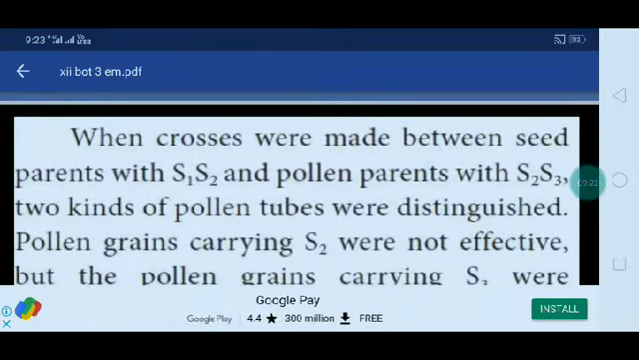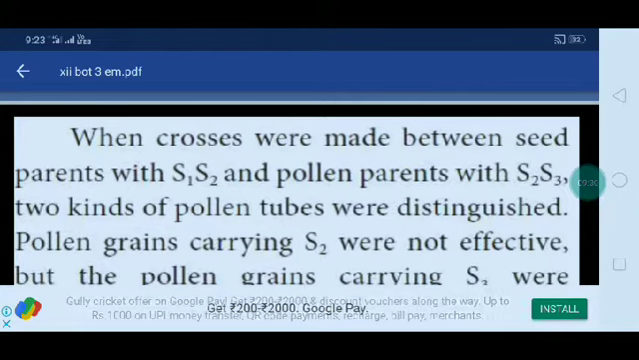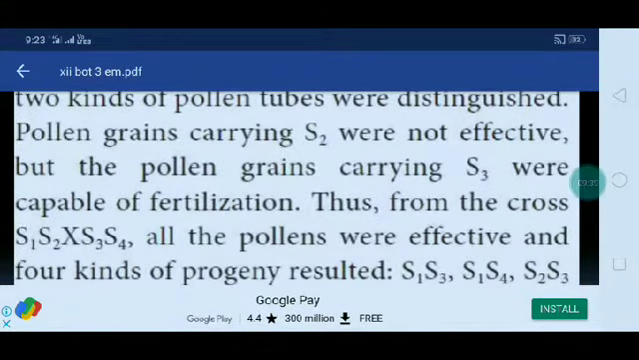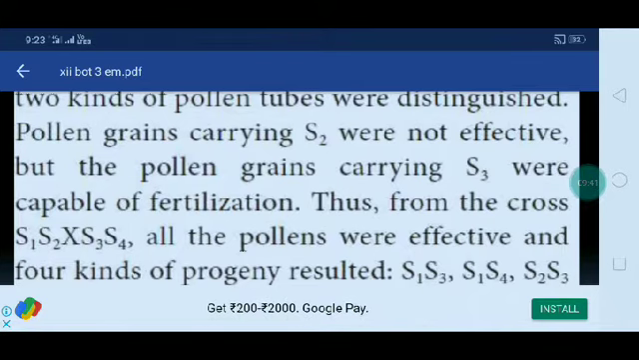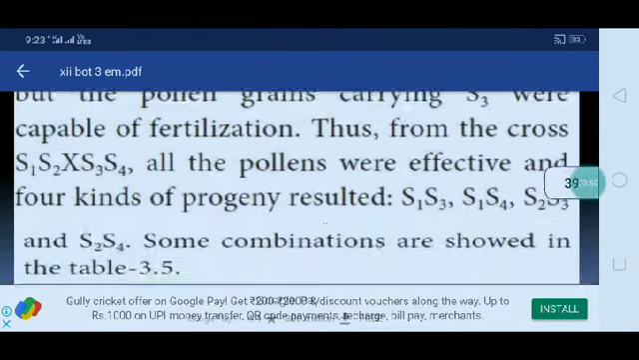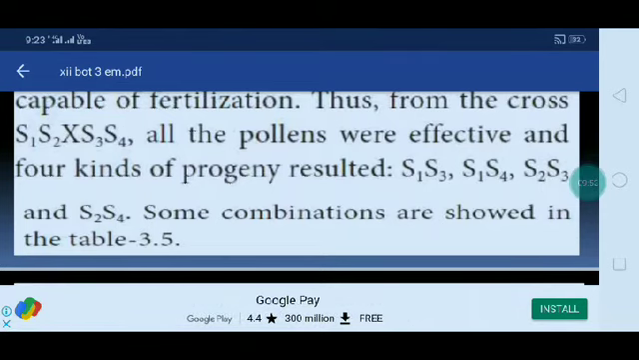Here, crosses were made between seed parents with S1 S2 and pollen parents with S2 S3. Two kinds of pollen tubes are distinguished. Pollen grains carrying S2 were not effective, but the pollen grains carrying S3 were capable of fertilization. Thus, from the cross S1 S2 by S3 S4, all the pollens were effective and four kinds of progeny resulted: S1 S3, S1 S4, S2 S3 and S2 S4.